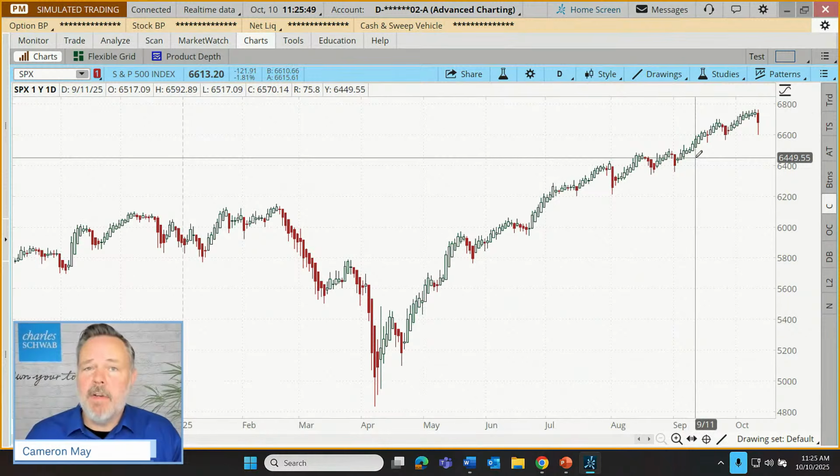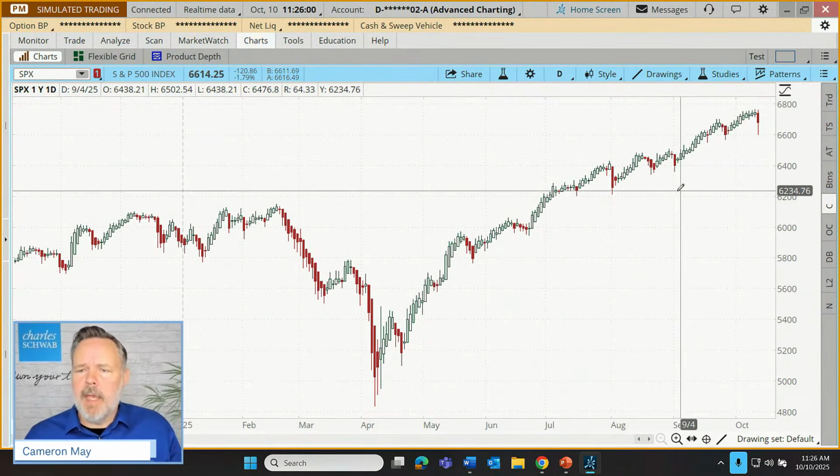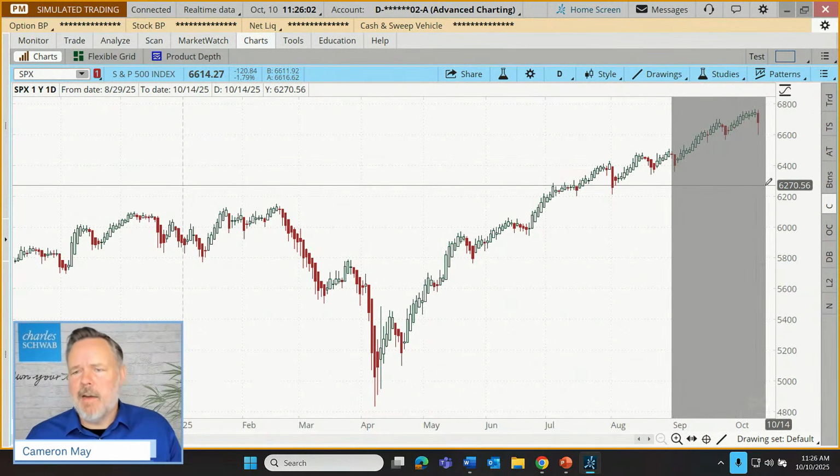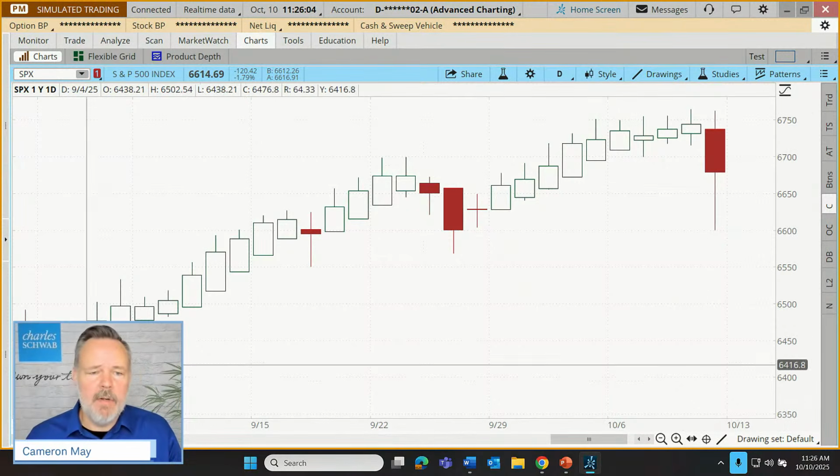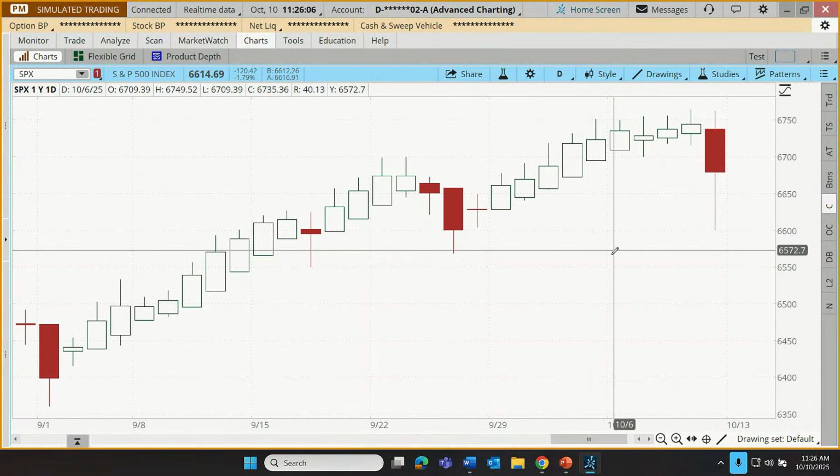So let's talk about how these are constructed and how they might be used for trading. And then we're going to introduce another technical technique just to build a trade system, and we're going to trade according to that system. So let's zoom in on some candles. How about we zoom in on these last, I don't know, about a month. There we go. We see a series of white candles. There are some red candles.